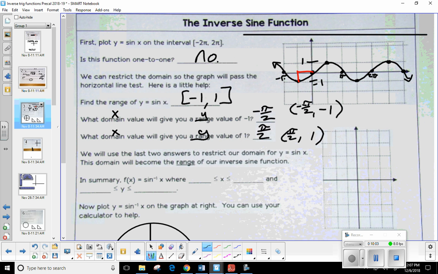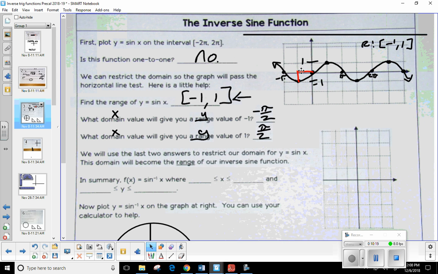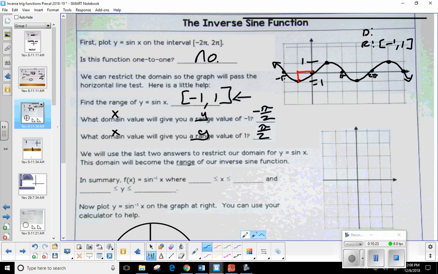So here's what we're going to do. We're going to use these values to go ahead and restrict him. Because of this statement right here, we're going to say that his range needs to be between -1 and 1. Now, using these values, we're going to list his domain. Let me get this horizontal line out of here. We're going to say that the domain can only exist between -π/2 and π/2.